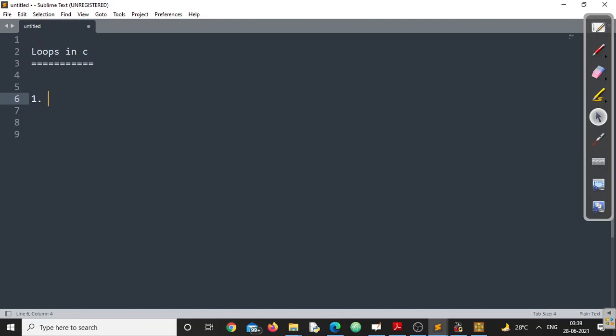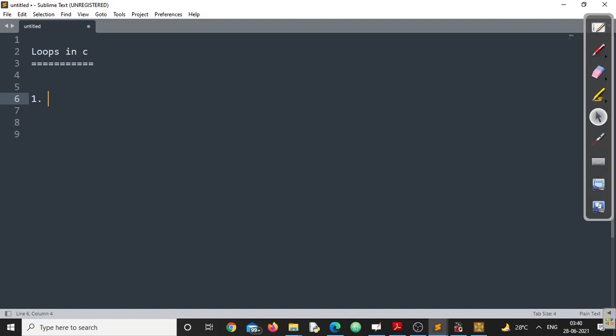Every language has its own syntax, its own grammar. We have to follow all the syntaxes and all the rules that are there for each language. So whenever we are learning any computer programming language, we must ensure that we are following all the guidelines that are there in that particular language. Now, this series is all about loops in Turbo C or loops in C, might be in GCC compiler or Turbo C compiler. Doesn't matter.